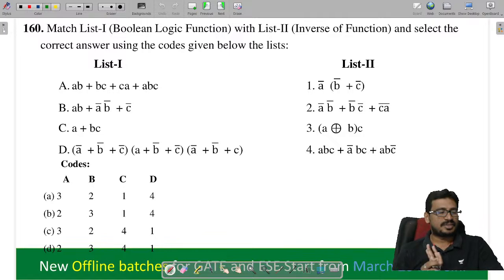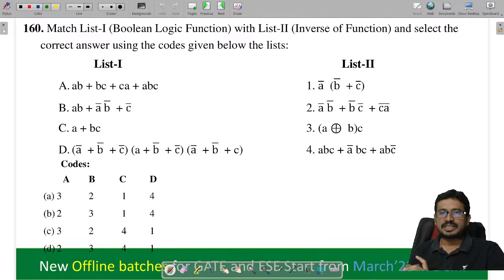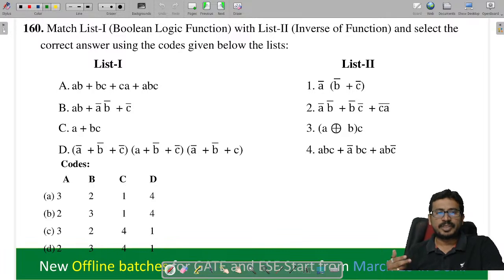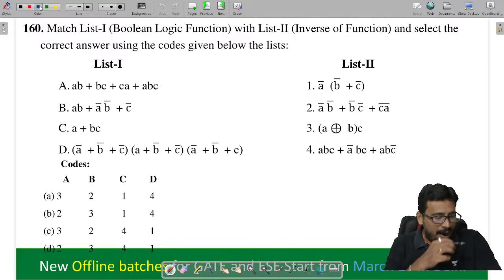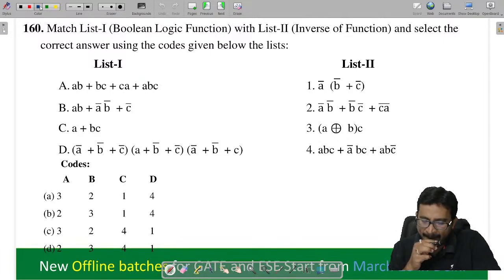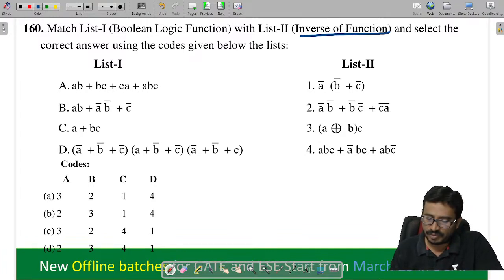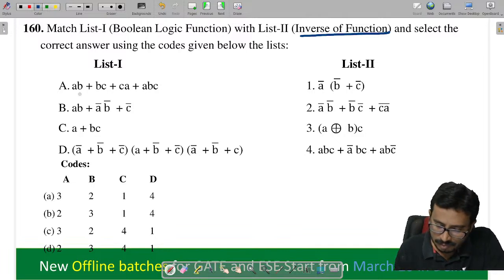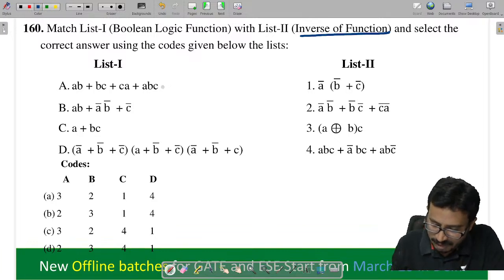Next, question 160. Match List 1 with List 2 and select the correct answer using the codes given below. Now tell me the expression we'll get if I match it. Yes, they are asking for the inverse. We need to find the inverse, right? So if possible, minimize, then find the inverse. If you see this here, can I minimize this function?